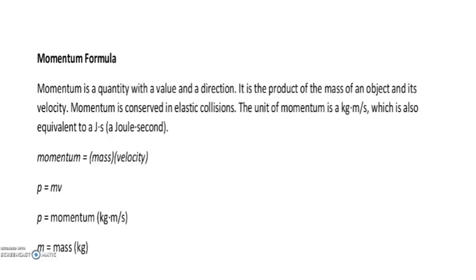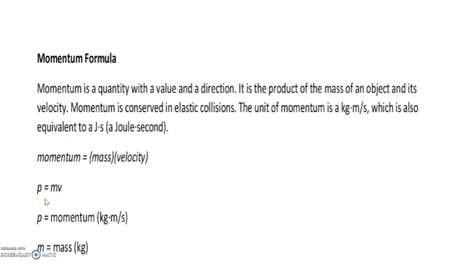Next one, momentum formula. So momentum is a quantity with a value and a direction. So it is a product of mass of an object and its velocity. So here we are taking the product of mass and velocity. For force case, we are taking the product of mass and acceleration. Here we are taking the product of mass and velocity. You can see that P is equal to mv.